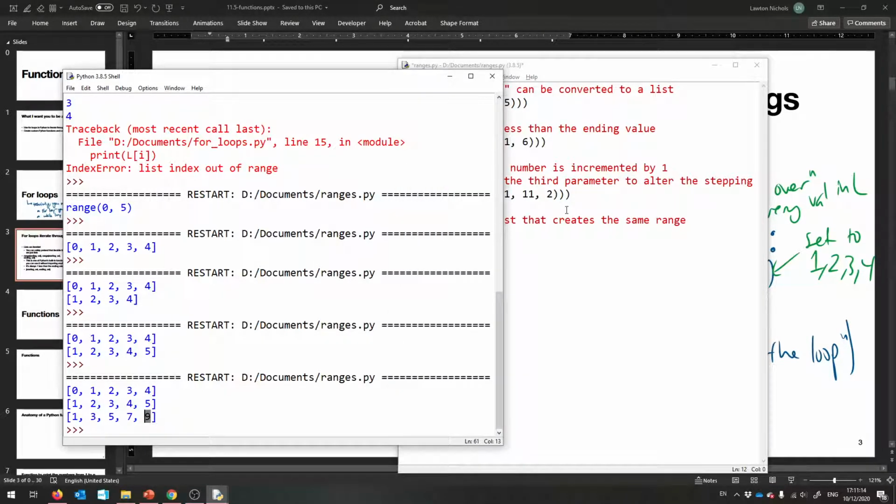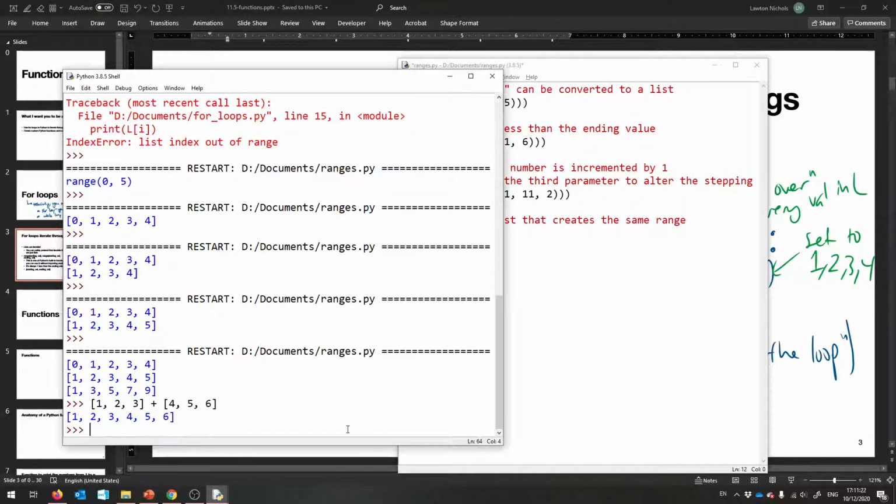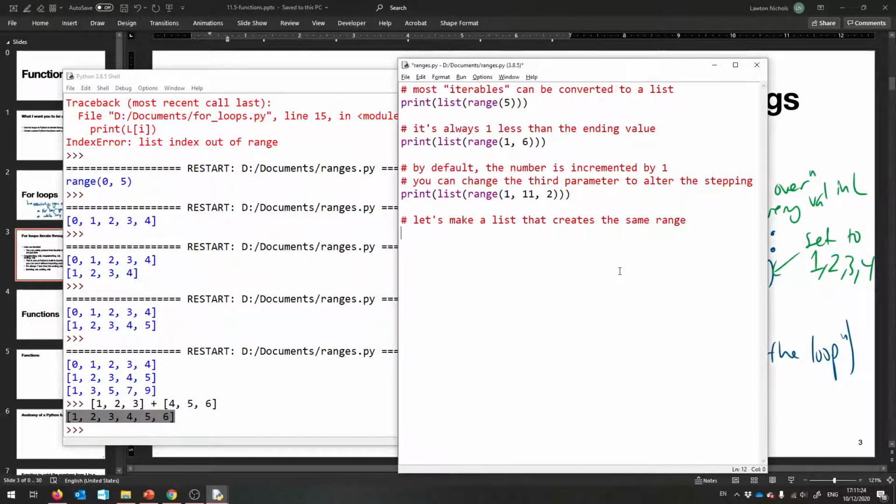So you can say 1, 2, 3 plus 4, 5, 6, and that makes one big list. If I haven't said that, now I'm saying it. So just like strings do some cool stuff with plus, lists do some cool stuff with plus as well.